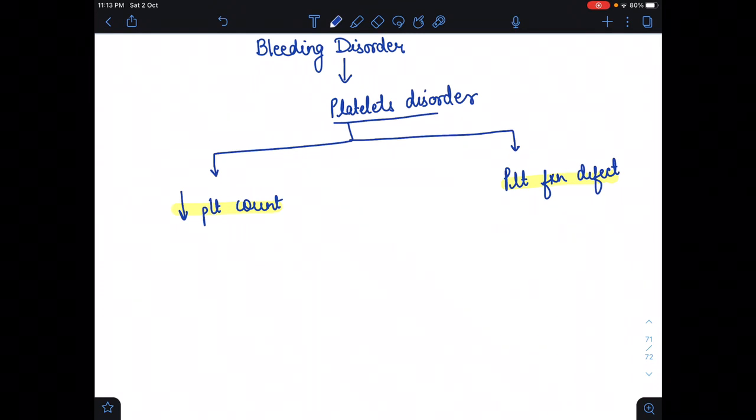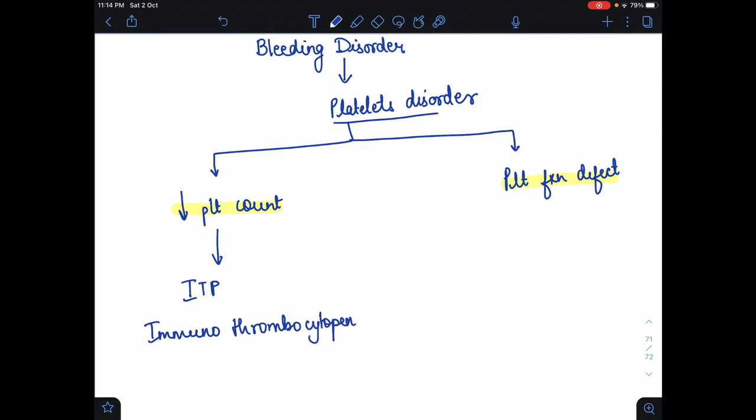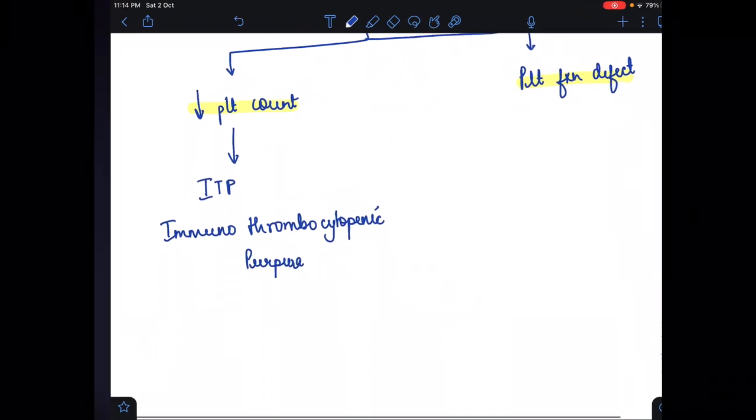Now how will the platelet count decrease? The most important cause is ITP, that is immune thrombocytopenic purpura. ITP is of two types.